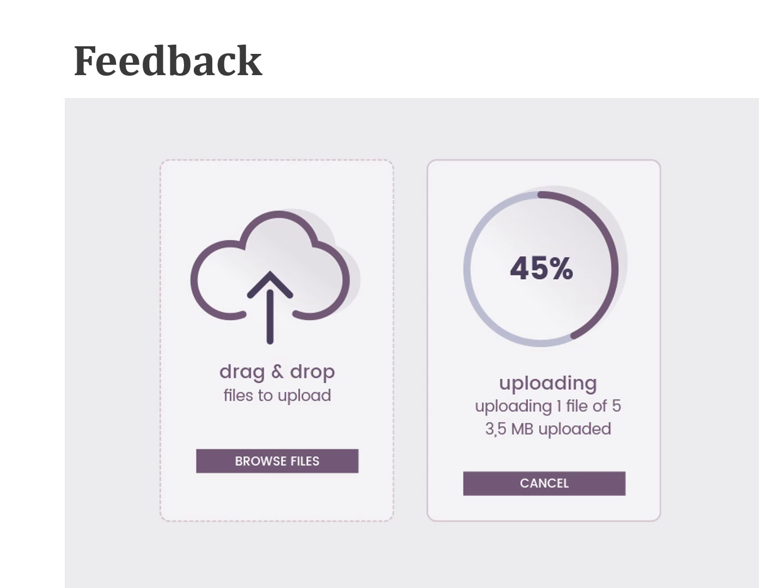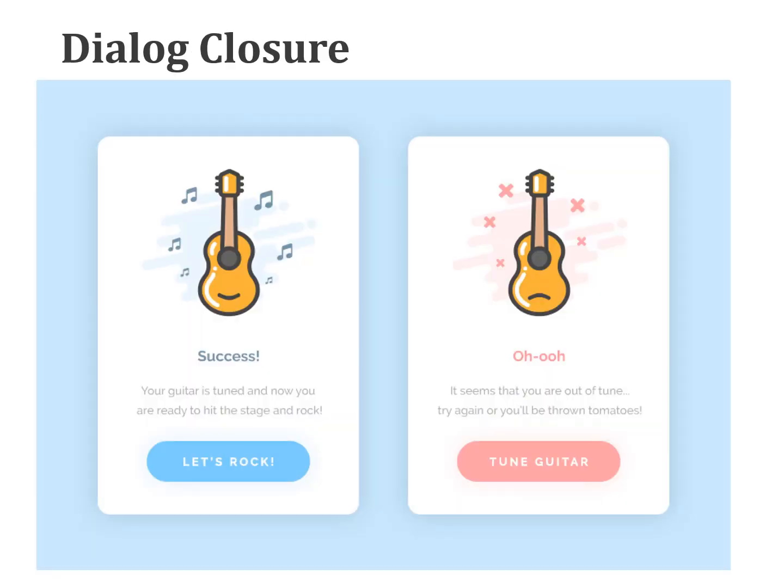Feedback. You need to keep your user informed of what is happening at every stage of their process. This feedback needs to be meaningful, relevant, clear, and fit the context. Dialog closure. Sequences of actions need to have a beginning, middle, and end. Once a task is completed, give some peace of mind to your user by providing them informative feedback and well-defined options for the next step. If that is the case, don't keep them wondering.